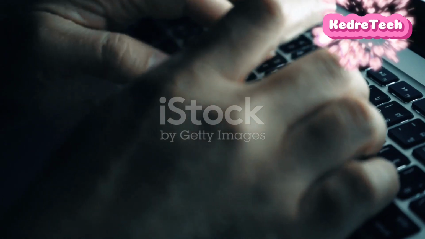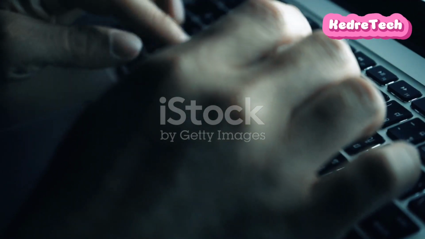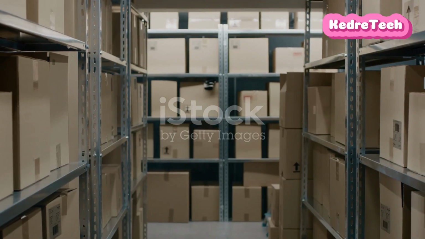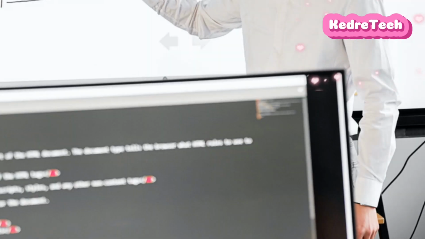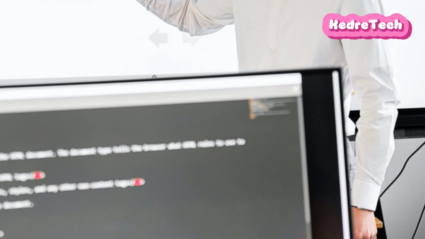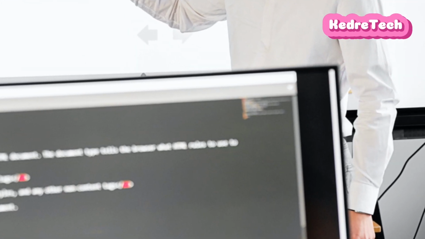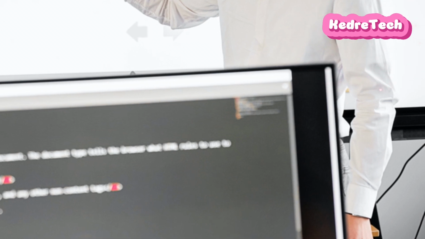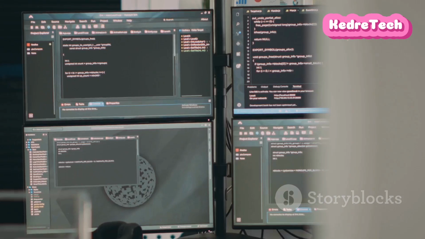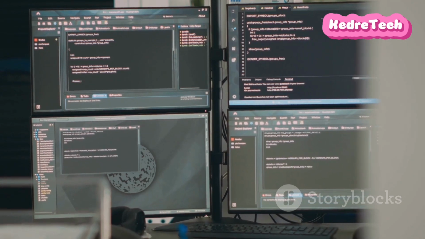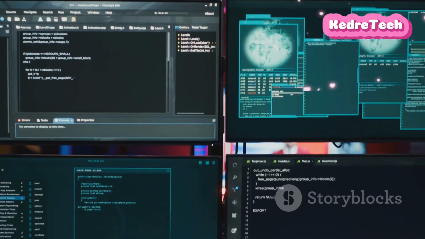Imagine variables as containers for storing information in your program. They're like labeled boxes where you can put data. To create a variable, simply choose a name for it and use the equal sign to assign a value. Python: name = "Alice", age = 30. We just created two variables, and name stores the text Alice and age stores the number 30.